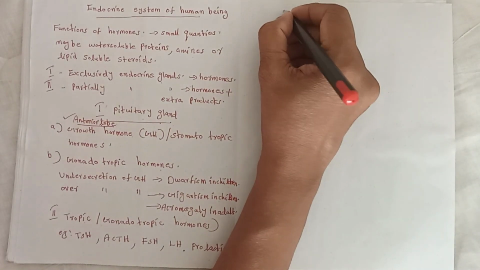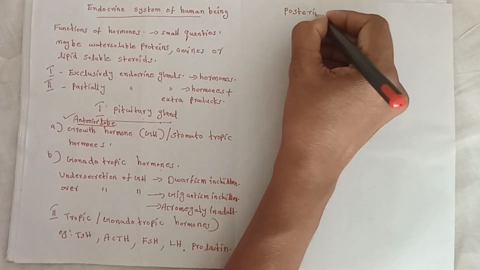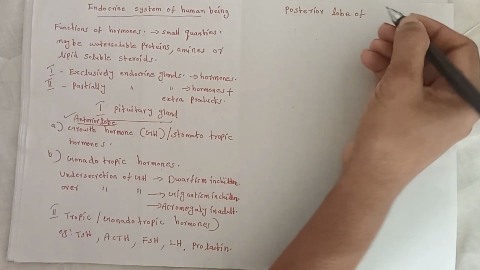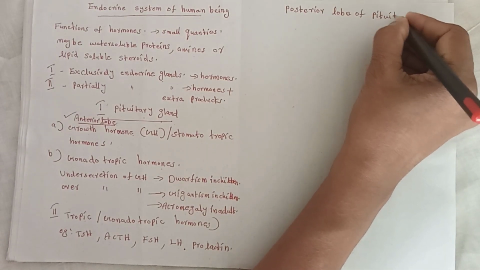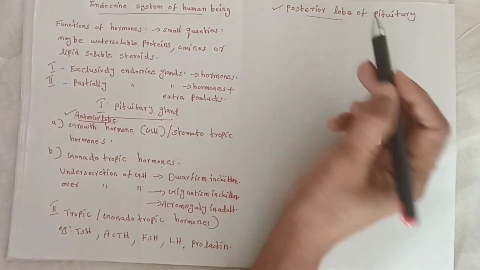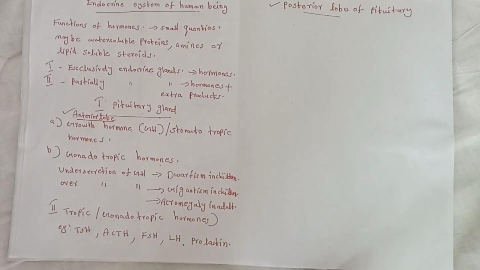Then the posterior lobe of the pituitary produces antidiuretic hormone.